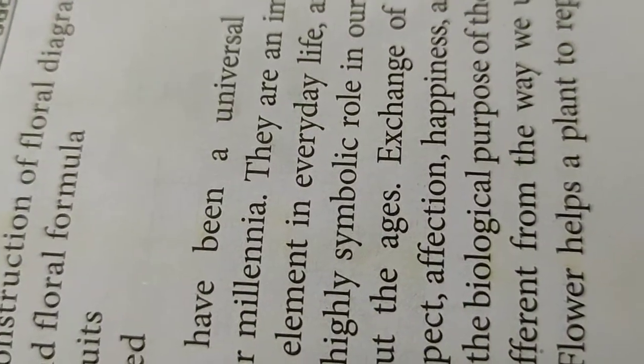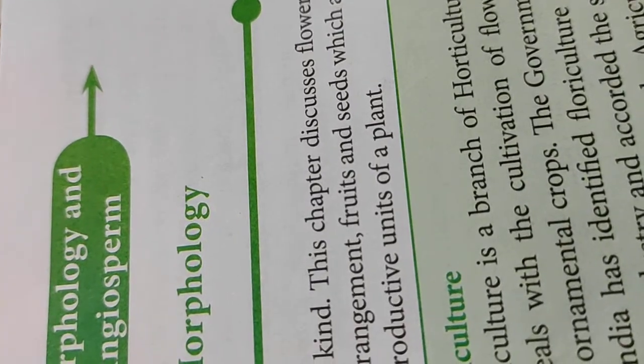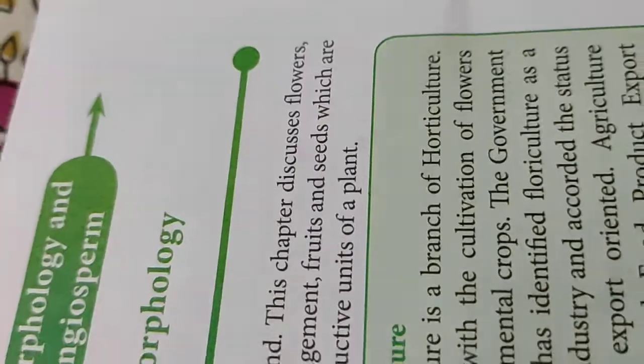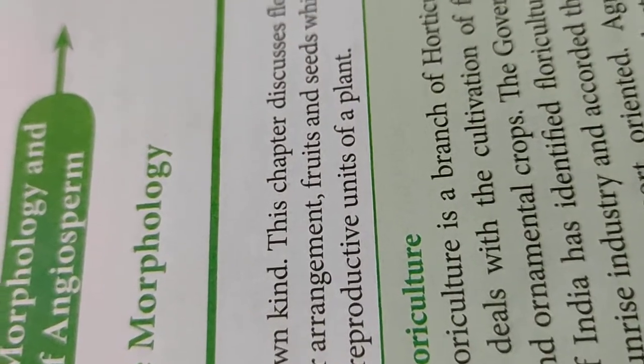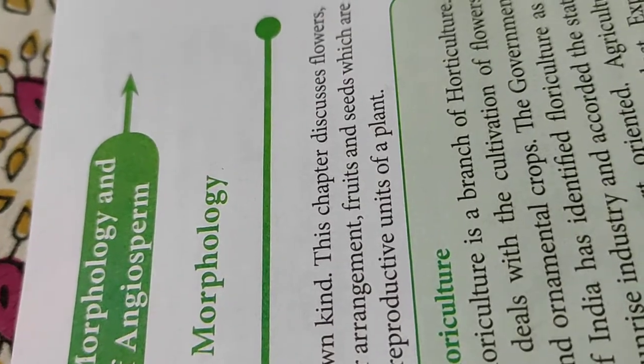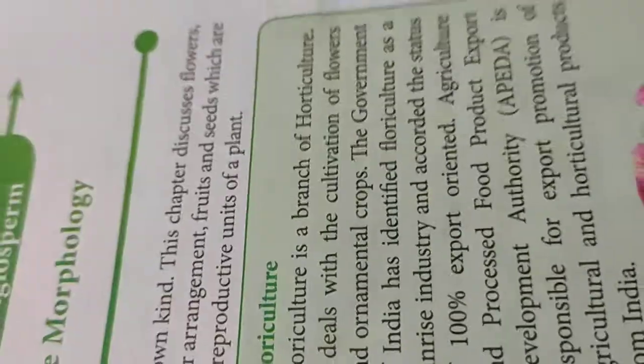Flowers help the plant to reproduce its own kind. In this chapter we are going to discuss the flowers, their arrangement, and the development of fruits and seeds, which are considered the reproductive units of a plant. So flowers, fruits and seeds, these are the three things we are going to discuss in this topic.